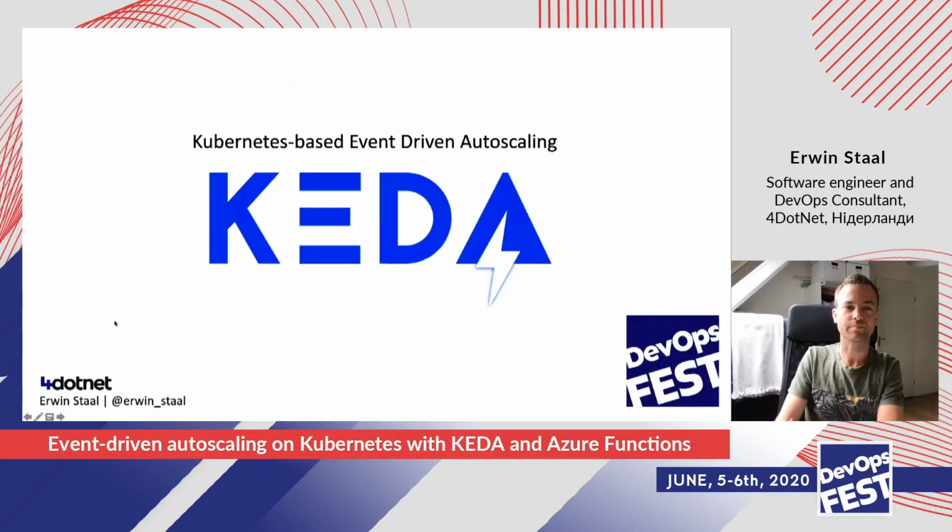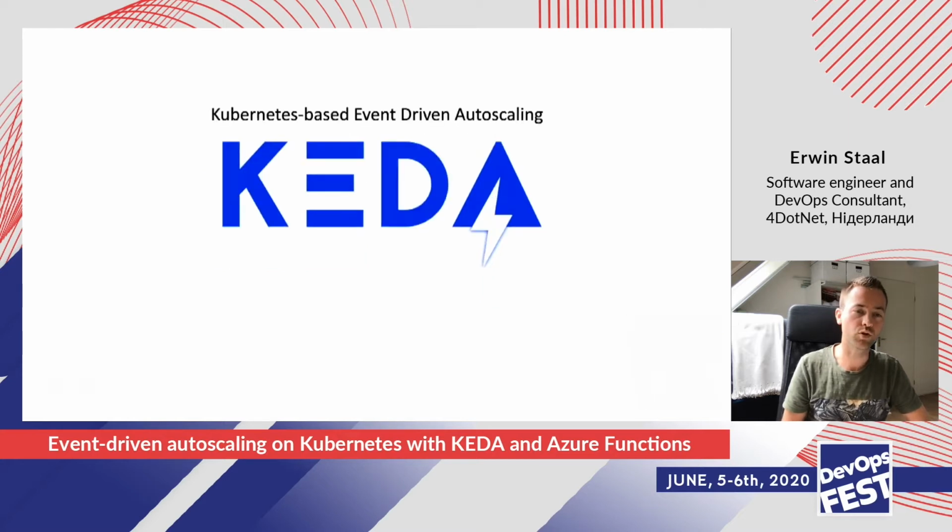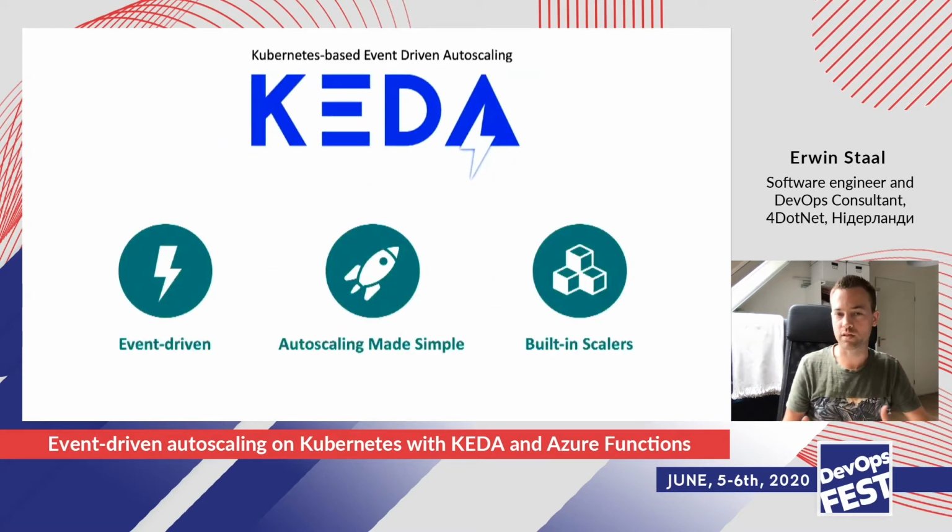All right, let's get going. For the next 45, 50 minutes, we're going to talk about KEDA. KEDA is an event-driven autoscaler, which you can run on top of any Kubernetes cluster. With KEDA, you can do scaling of any container based on events. An event, for example, could be an item that is being inserted into a queue. Or there are also a lot of other sources that you can use, as we will see later on.